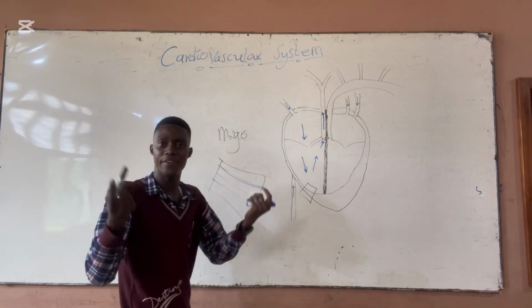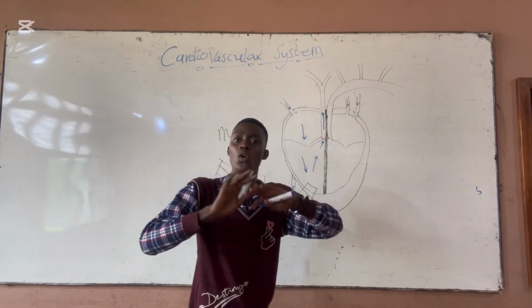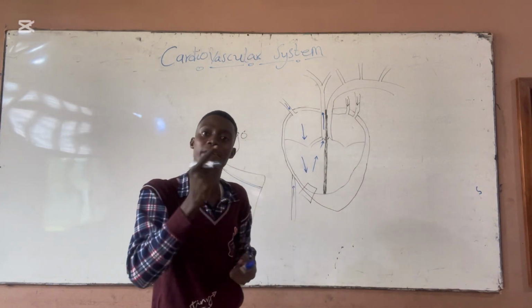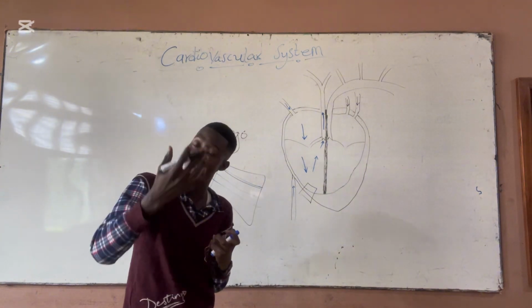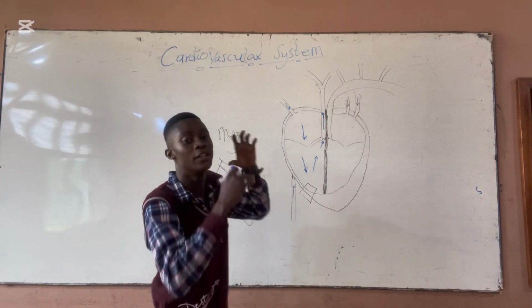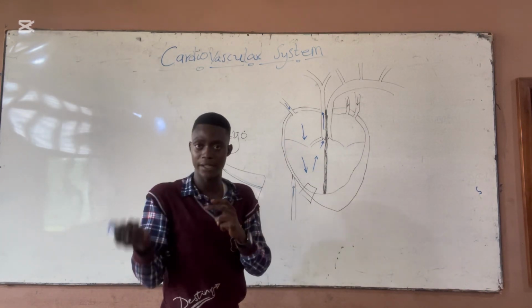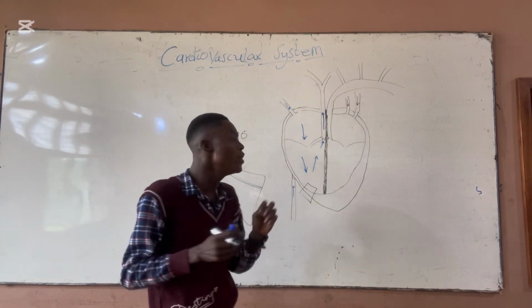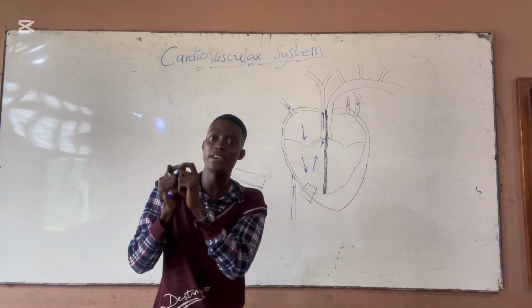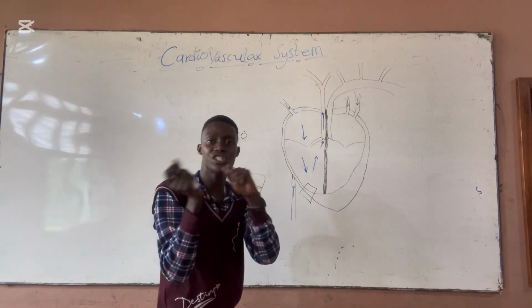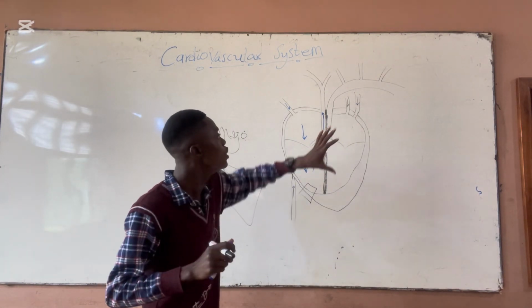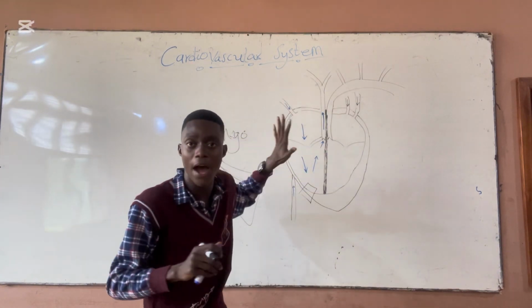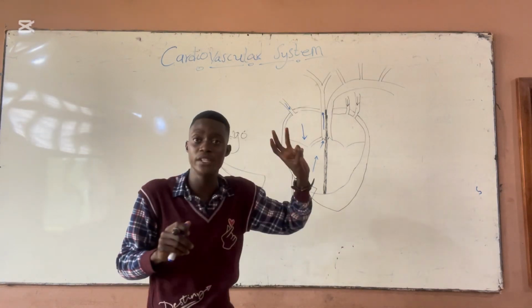Now, let's look at the vessels. Now, vessels don't have their names because of the blood that they carry, but vessels have their name because of the flow of the blood. So we have the vessels, you have arteries and veins. We have capillaries, which are the smallest parts of the vessels in the tissues where exchange of nutrients and gases take place. That's in the tissues. So the vessels which are around the heart, we have the arteries and veins.